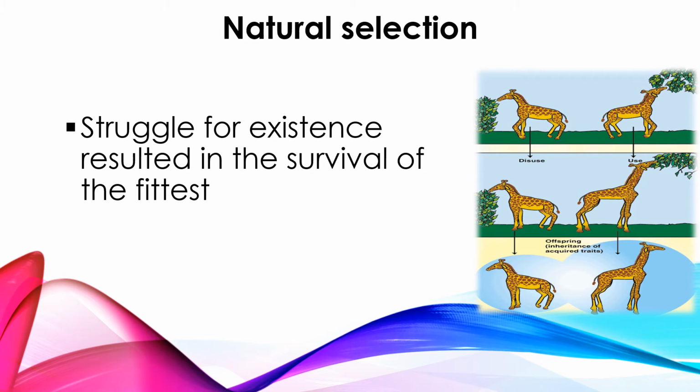This selection force is given by nature. So nature is selecting the suitable or fittest organisms. In the case of the giraffe, which is the fittest one? The longest-necked giraffe is the fittest. Those organisms are selected by nature. The unfit one is eliminated because it is unable to survive in the environment with this nature. This force is given by nature. That is the concept of Darwin.